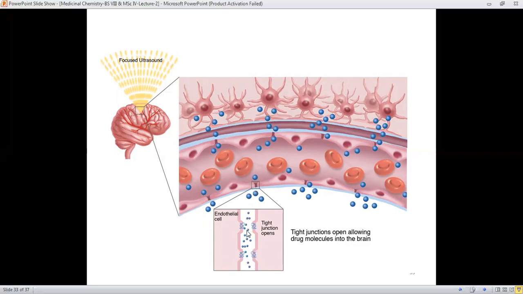Magnification shows this tight junction open up, and therefore the molecules which were outside of the brain will be scattered into the brain, and this tight junction opening allows drug molecules to enter the brain, and when they enter the brain they will cause some effect, and this effect can be positive and negative as well.